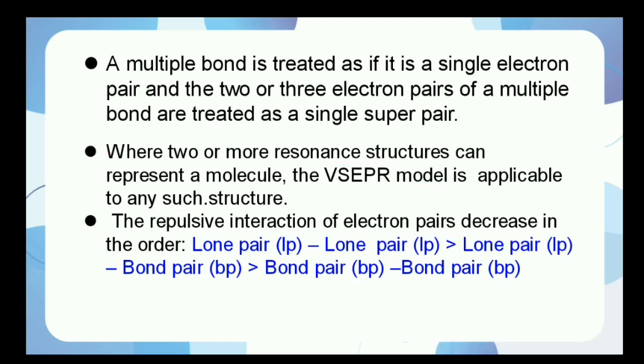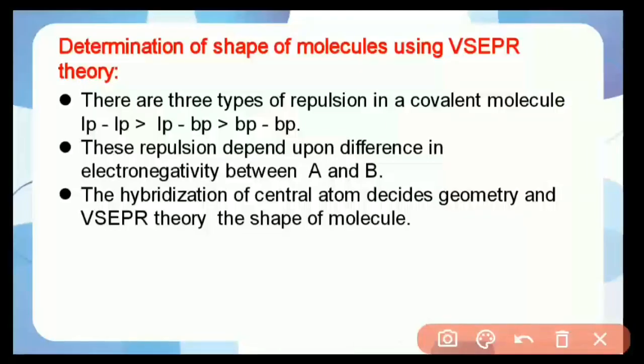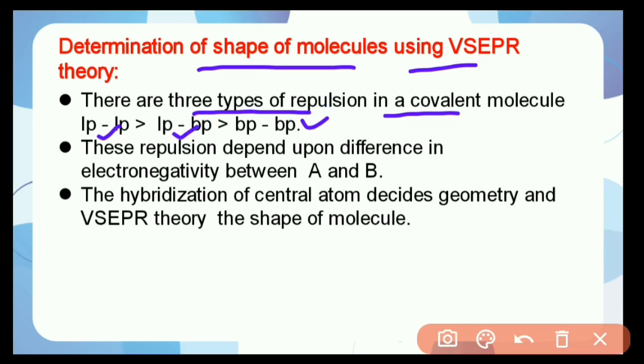These are the postulates of VSEPR theory. So for determination of the shape of a molecule using VSEPR theory, remember the following: there are three types of repulsion in a covalent molecule, and the order of repulsion is lone pair–lone pair highest, then lone pair–bond pair, and least repulsion between bond pair electrons.